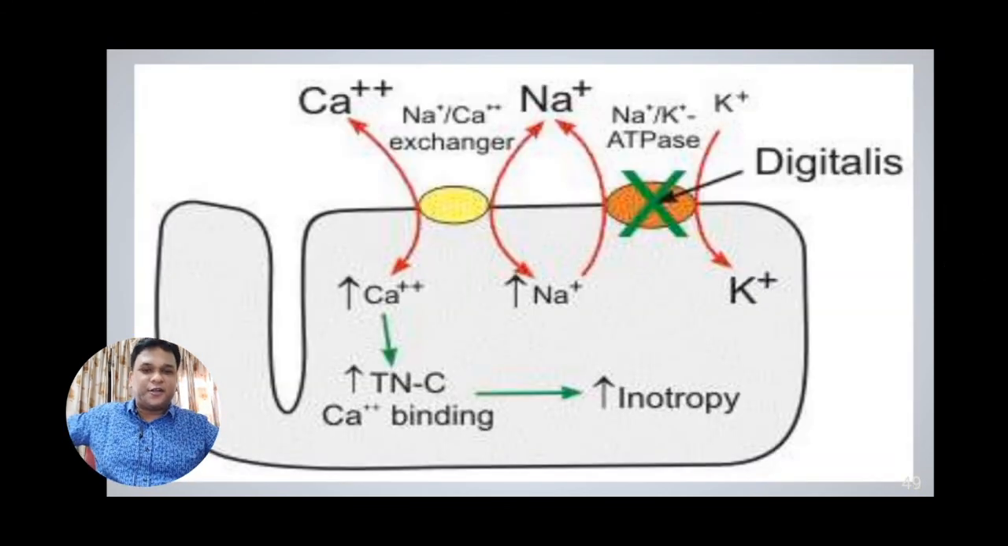Here is a diagrammatic representation of the sodium potassium ATPase pump, through which digitalis blocks the pump. Through blocking this pump, the movement of sodium and potassium is blocked. So there is increased calcium ion, which further increases the calcium binding sites and further increases the inotropy, that is, powerful contraction of the cardiac muscles.